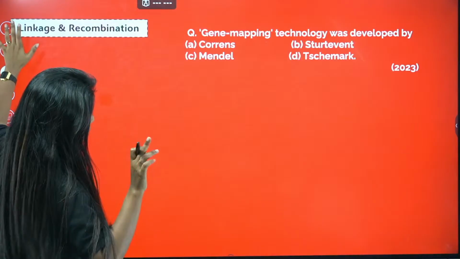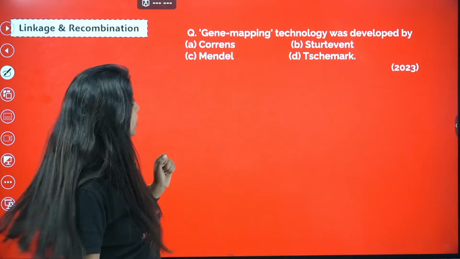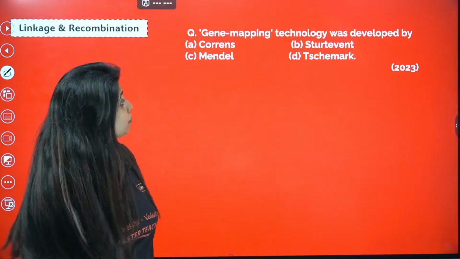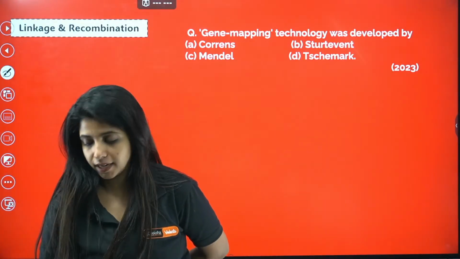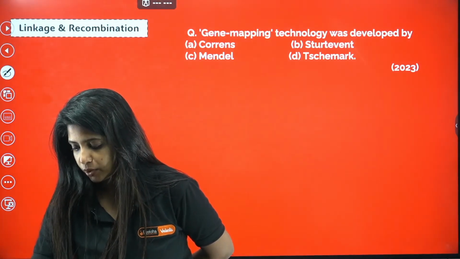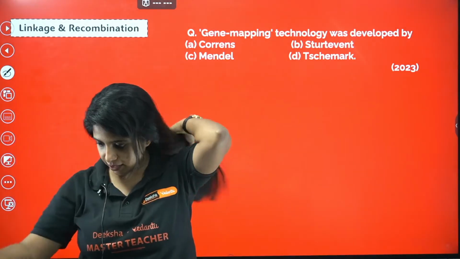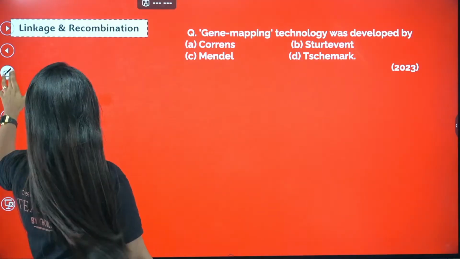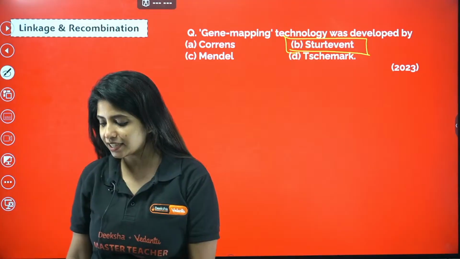Now there is one more question. Don't go. This is a 2023 question. Gene mapping technology was developed by Correns, Sturtevant, Mendel, or Schemark. Who was the person who came up with gene mapping technology? Gene mapping means locating genes on the chromosome. Oh my God, Nainika is there. Hello, Nainika. Nainika came up with a banger and says it's B, Sturtevant. Exactly. It is B, Sturtevant.